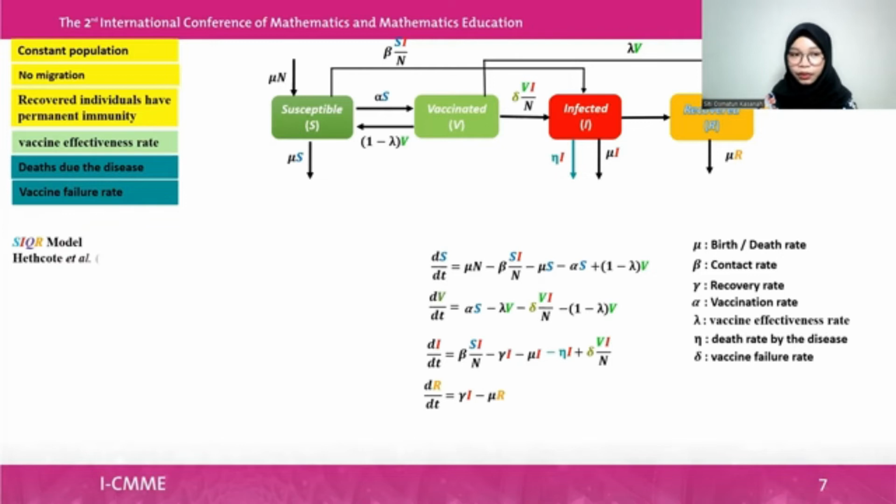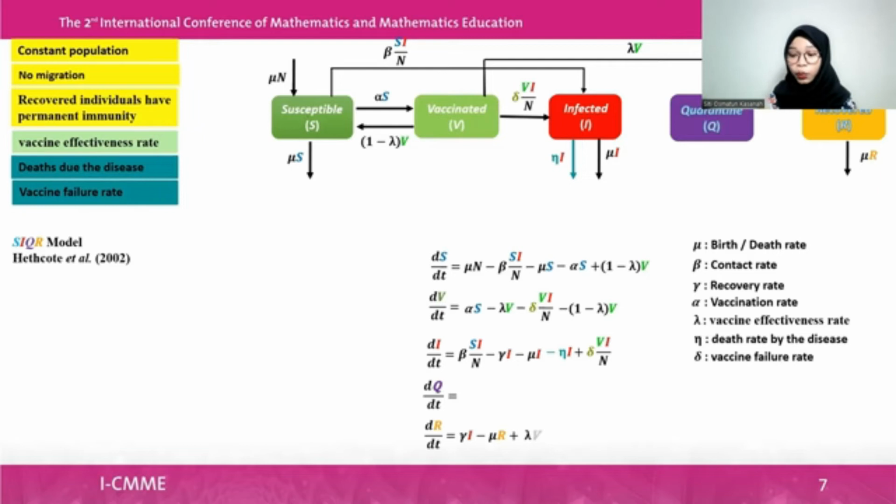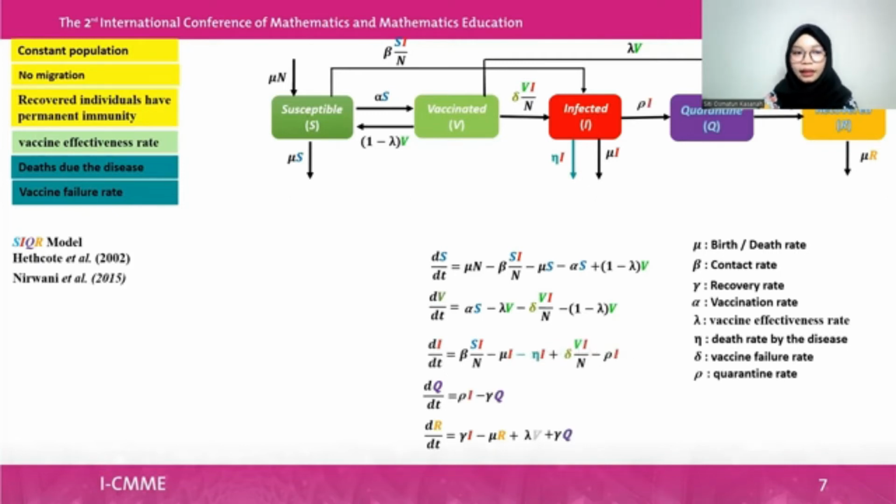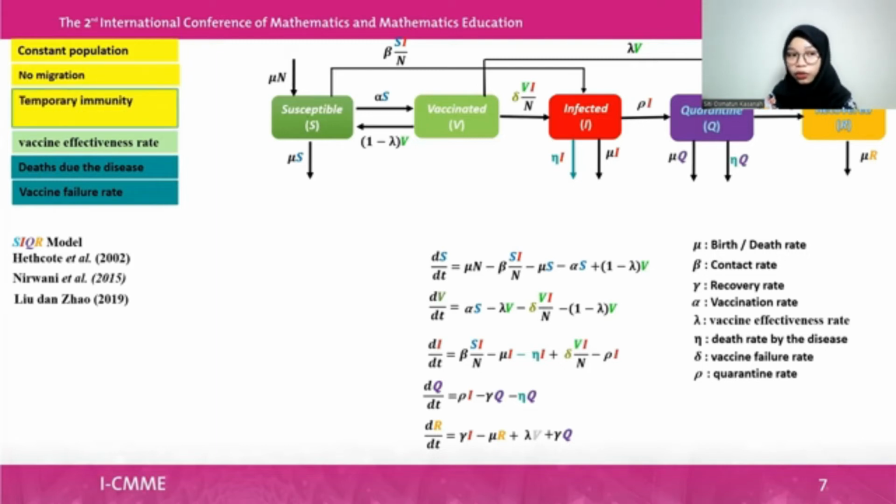Next, the SIQR model. In this model, we add quarantine, or Q, the persons who are infected and then quarantined in hospital or self-isolated at home. But in this model, we focus only on persons quarantined in hospital. The model was developed by Nirwani, and developed further by Liu and Zhao by assuming that immunity is only temporary, so recovered individuals can go back to being susceptible.